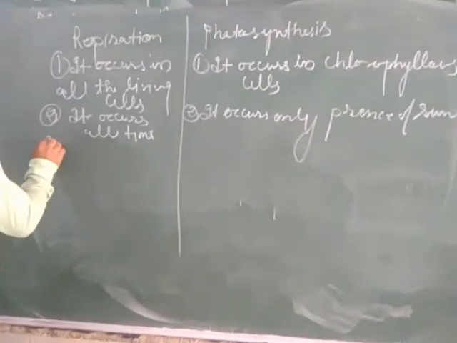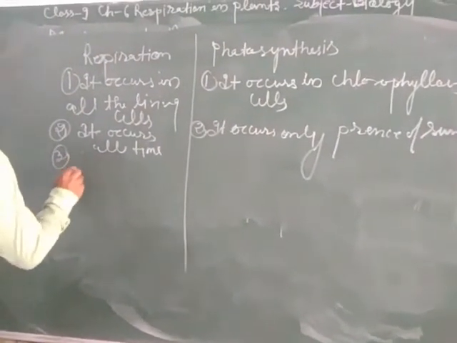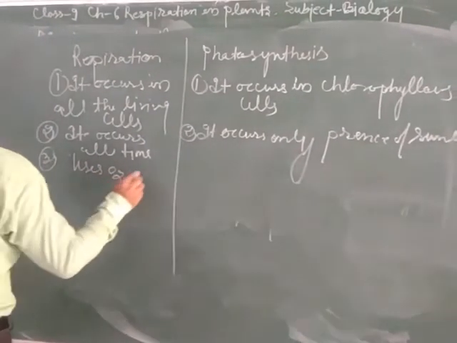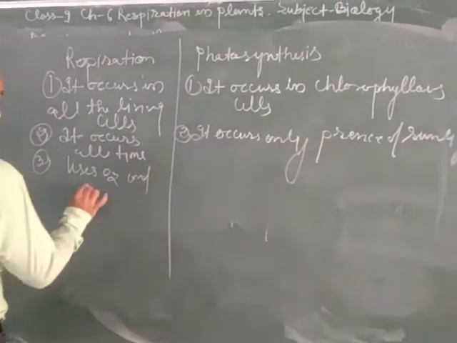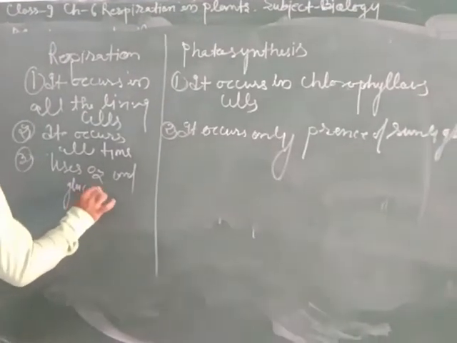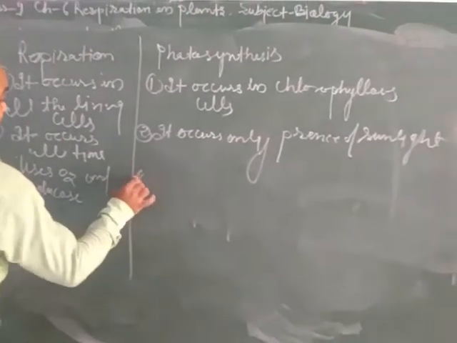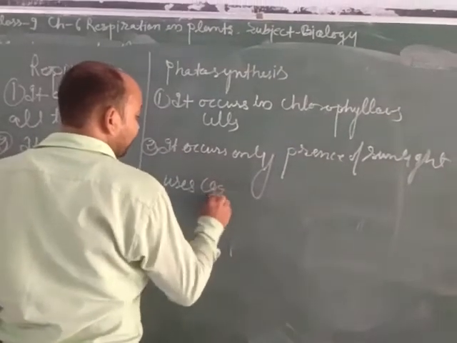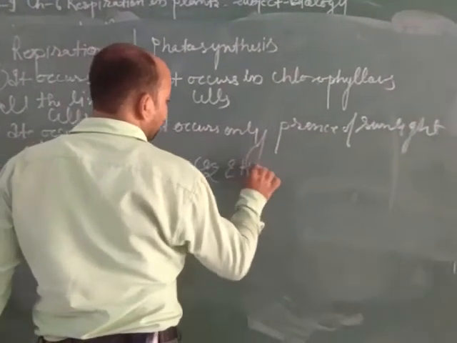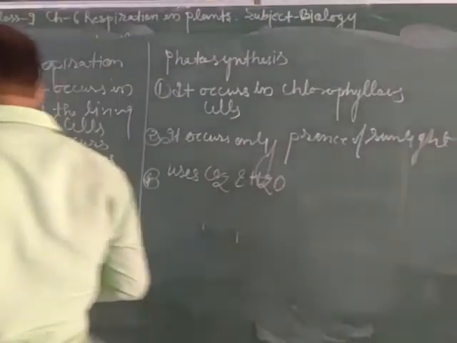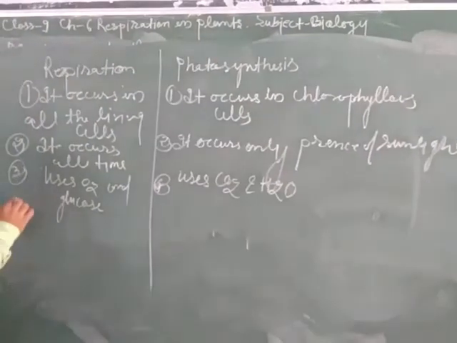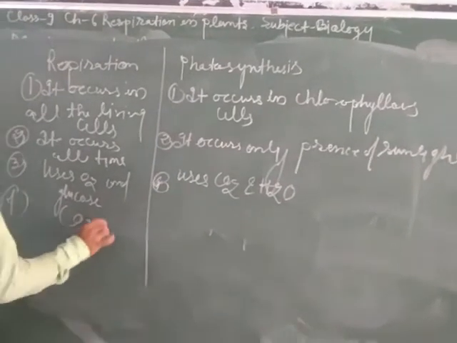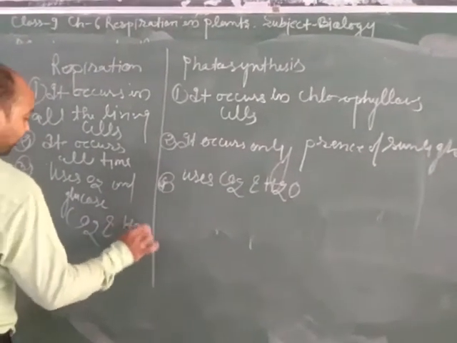Respiration uses oxygen (O2) and glucose. In photosynthesis, it uses carbon dioxide and water, which are the raw materials. In respiration, carbon dioxide and water are formed along with release of energy.